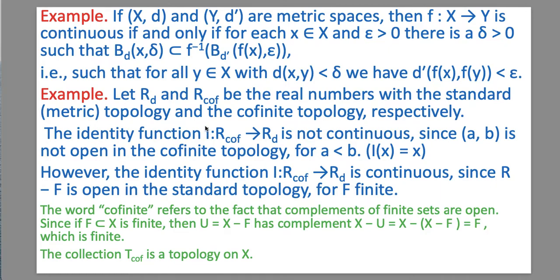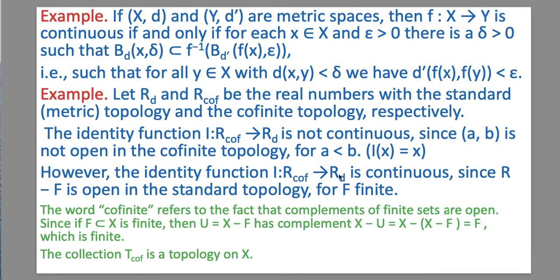So the identity function I from R_cof to R_d is not continuous, since the open interval (a, b) is not open in the cofinite topology for a less than b. However, the identity function from R_d to R_cof is continuous since R minus F is open in the standard topology because F is finite.